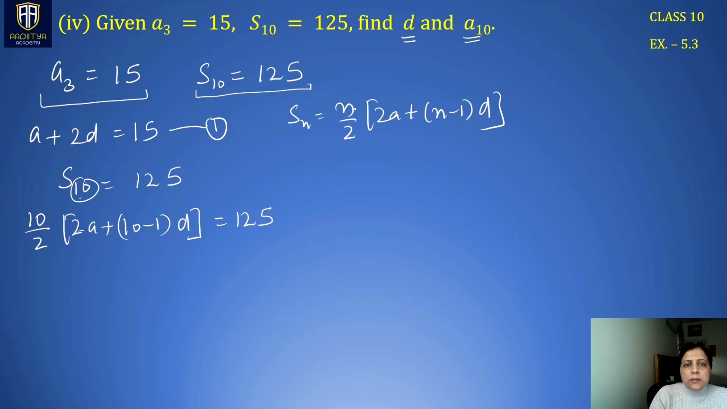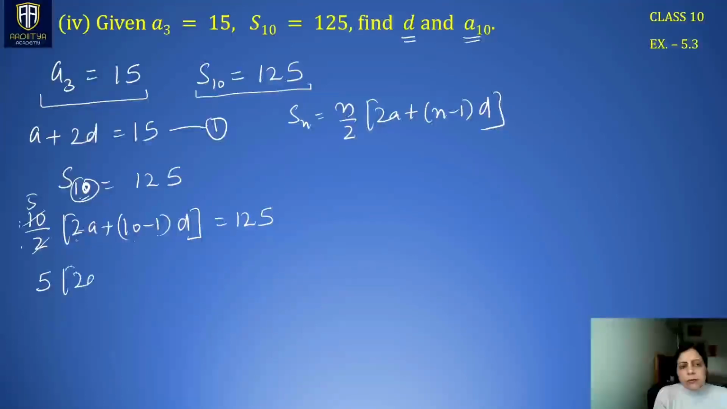See, this is n by 2. We are given the sum of 10 terms, so n here becomes 10. So 10 by 2. 2 times a, the first term is not known to us, so I have written 2a. N minus 1 d, n is 10, 10 minus 1 times d. This is 125. So we simplify it further.